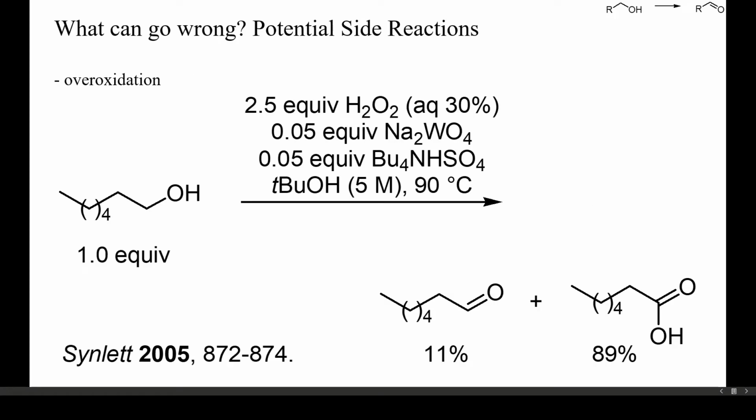Then, aldehydes are readily oxidized to carboxylic acids. Such oxidations usually proceed by hydride abstraction from a hydrate or hemiacetal and may proceed more slowly under strictly anhydrous conditions. In this example, 1-heptanol was oxidized with an excess of hydrogen peroxide and catalytic quantities of sodium tungstate. The main product was heptanoic acid.